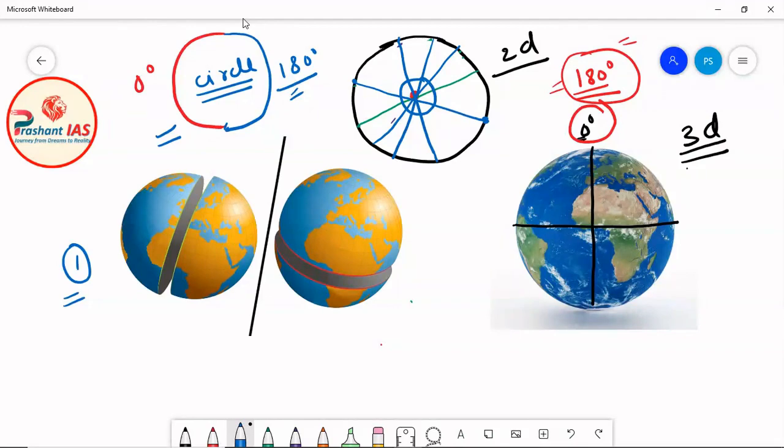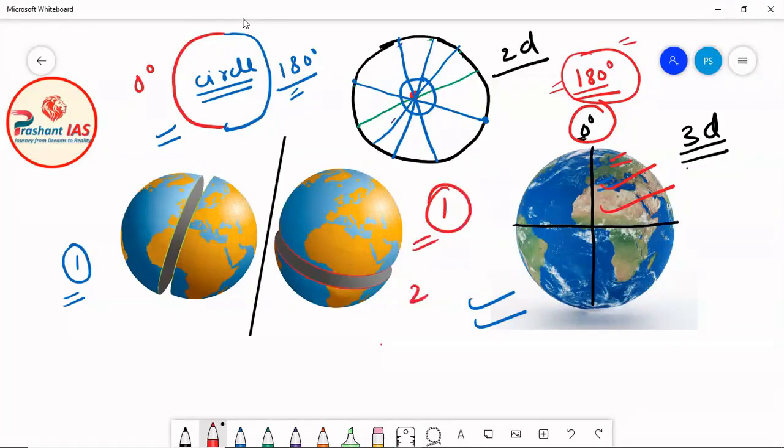In this diagram you can clearly see that the length of the equator and the length of the circle made by joining the 0 degree meridian and 180 degree meridian is almost the same. Its length is almost similar to the length of the equator, so it is also a circle with the largest possible circumference. Means the first condition is satisfied.